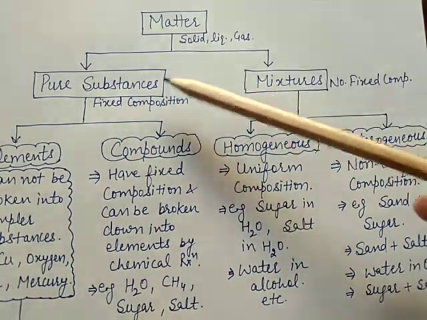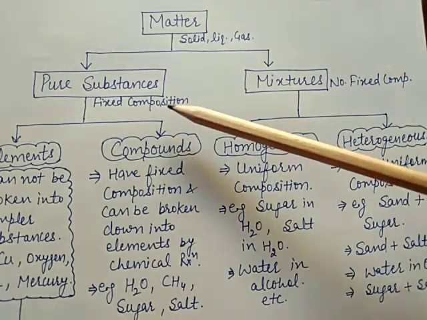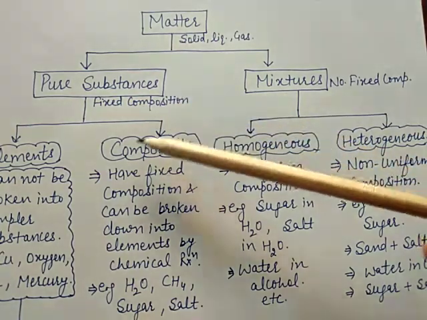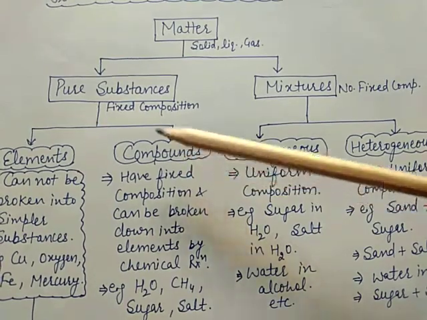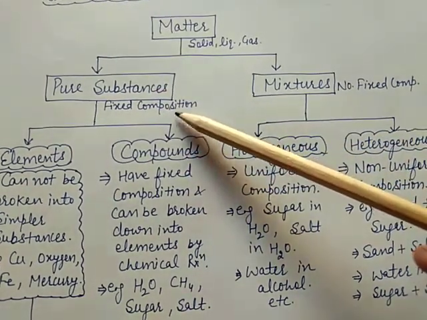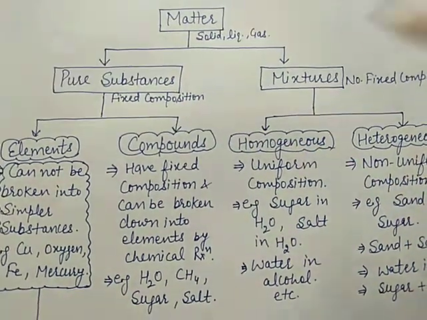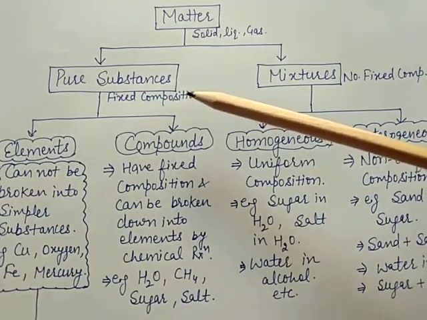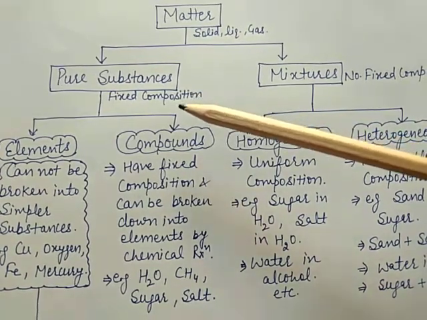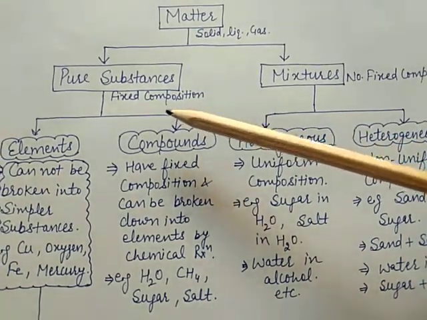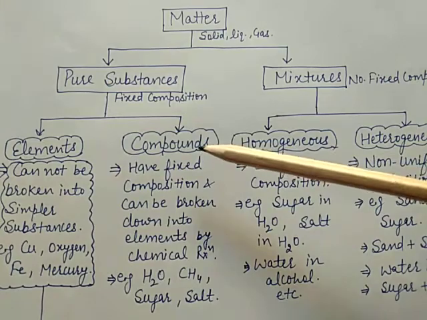Depending on the chemical composition, matter is classified into two types: pure substance and mixture. Pure substances include the elements and compounds. A pure substance is made up of a single type of constituent particles, like gold, water, etc. Based on the nature of constituent particles, a pure substance is of two types. First is element, second is compound.